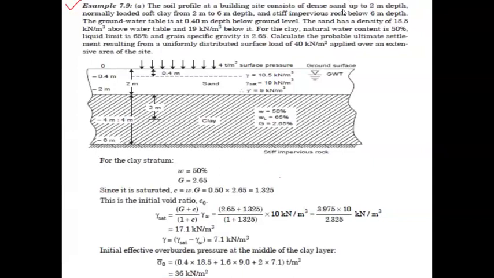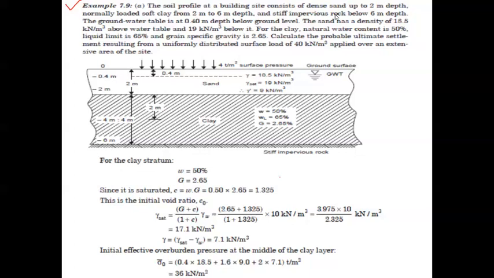The sand has a density of 18.5 kilonewton per meter cube above the water table and 19 kilonewton per meter cube below it. For the clay, natural water content is 50%, liquid limit is 65%, and grain specific gravity is 2.65.